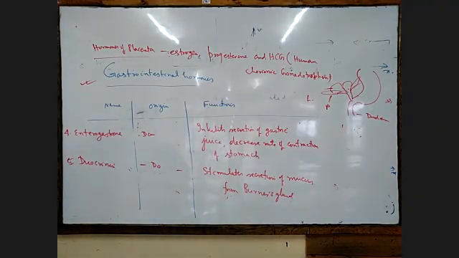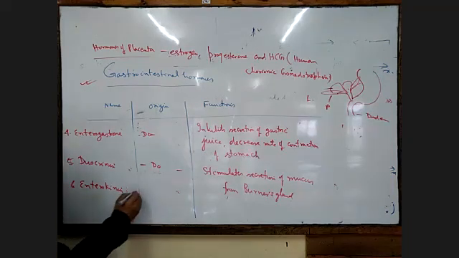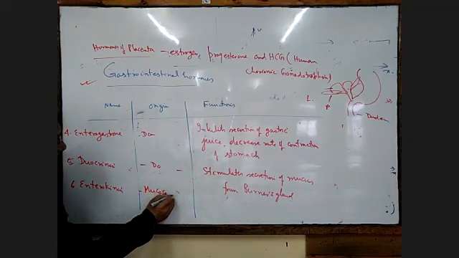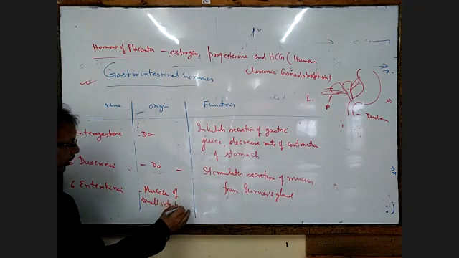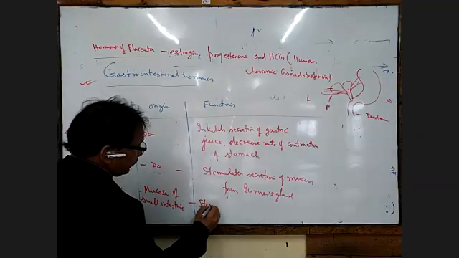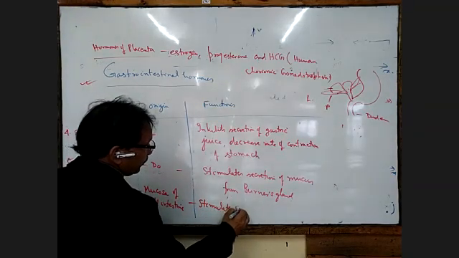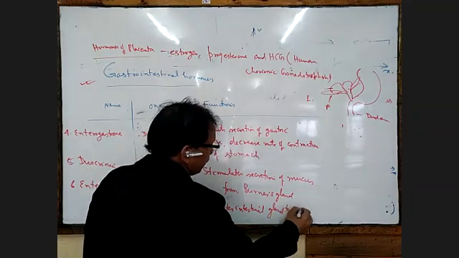Then number 6 is enterokinin. It is secreted from the mucosa of the small intestine, and it stimulates the intestinal gland to secrete intestinal juice.